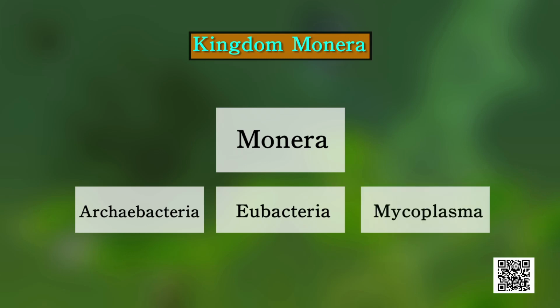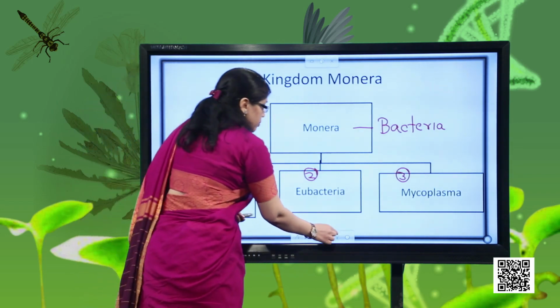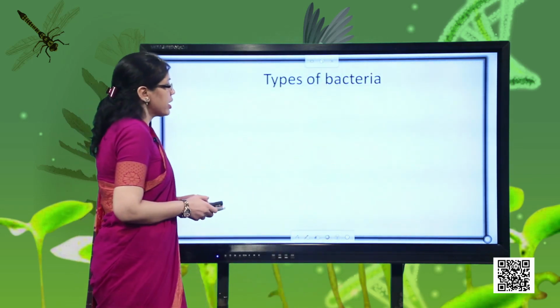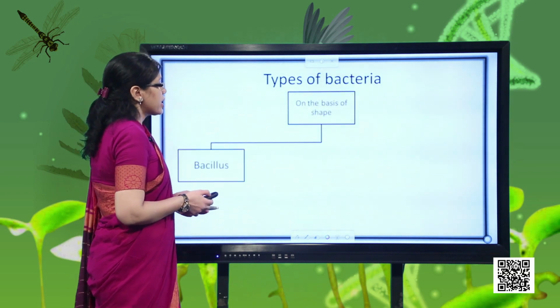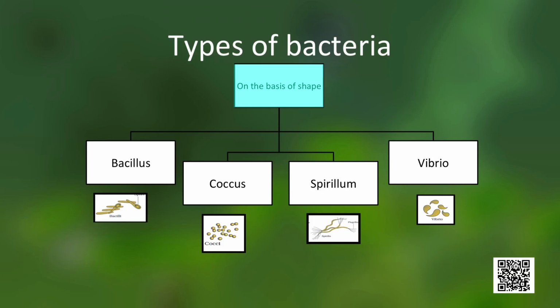So which kingdom have we started with? We have started with the kingdom Monera, and in this kingdom bacteria, which are unicellular prokaryotes, are the exclusive members, okay? Then we have types of bacteria. We can divide bacteria according to their shape. On the basis of their shape, we can have 4 different types of bacteria. Let's take the first one, the bacillus. Bacillus means rod shape. If any bacteria has a rod shape structure, that type of bacteria would be known as bacillus.